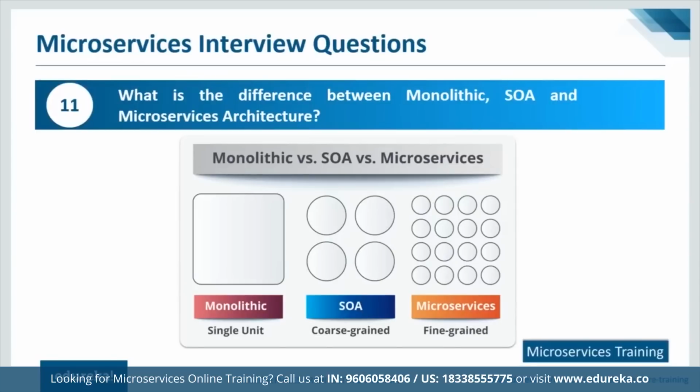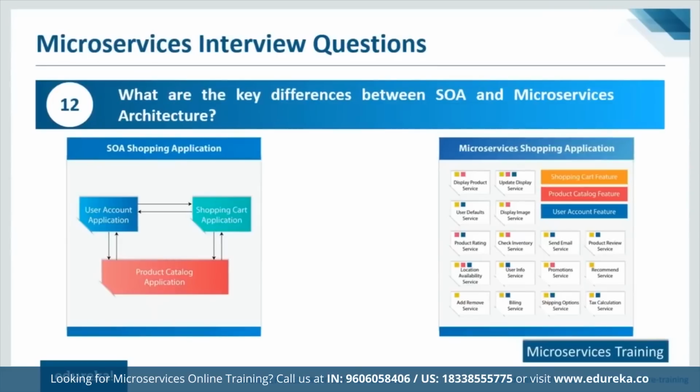You'll have individual modules directly, or the complete modularity that we are looking for. When you talk about features, features are just for reference sake, and all of these modules would be able to refer to these features. So that is the difference between SOA and microservices. Now these two are a little close to each other, so we can discuss those. But monolithic architecture is completely different from these two architectures. And there you go, we have the same question: what are the key differences between SOA and microservices?